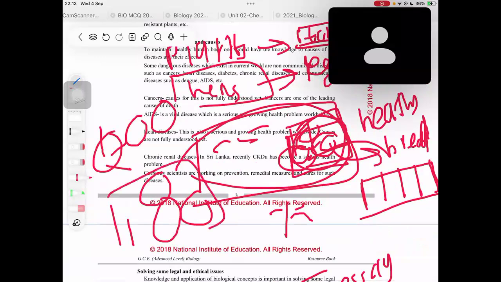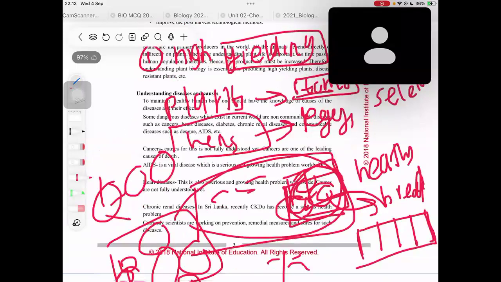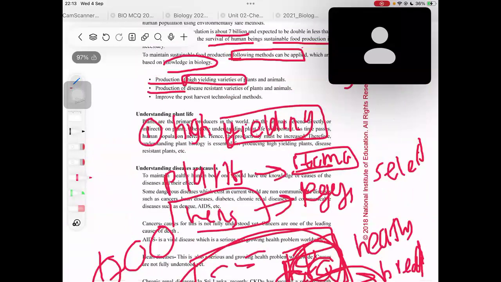So you can take the pollen from this tomato plant and distribute it to the other plant, or take the seeds from this plant and germinate them to produce more plants like this tomato plant. So by that we are producing high yielding varieties of tomato plants, right? So the first solution is production of high yielding varieties of plants and animals, right? That is the first solution.